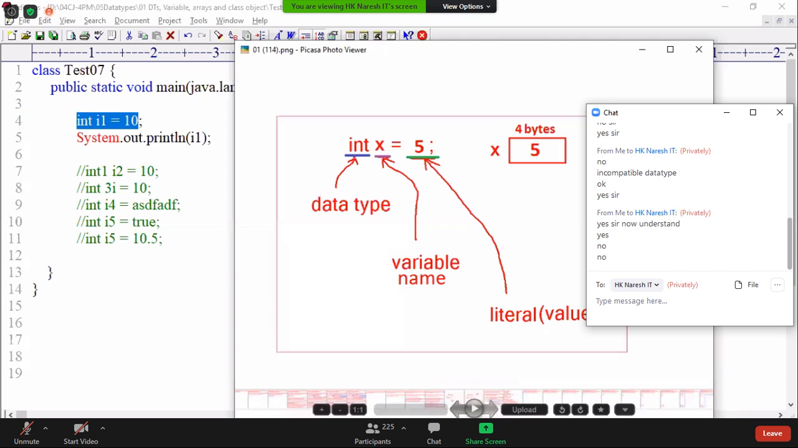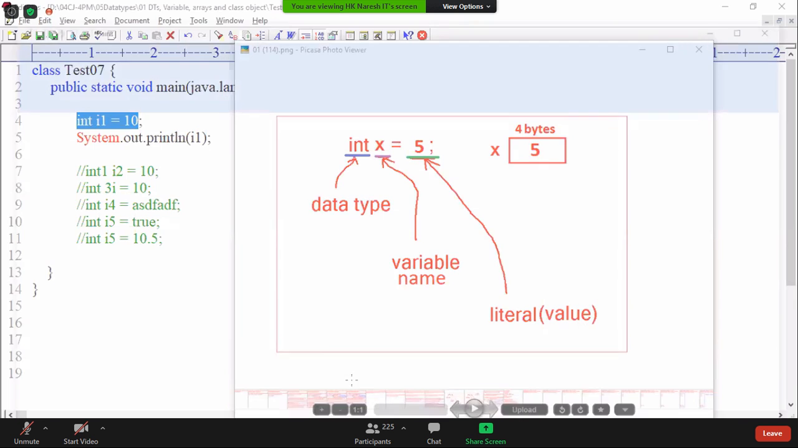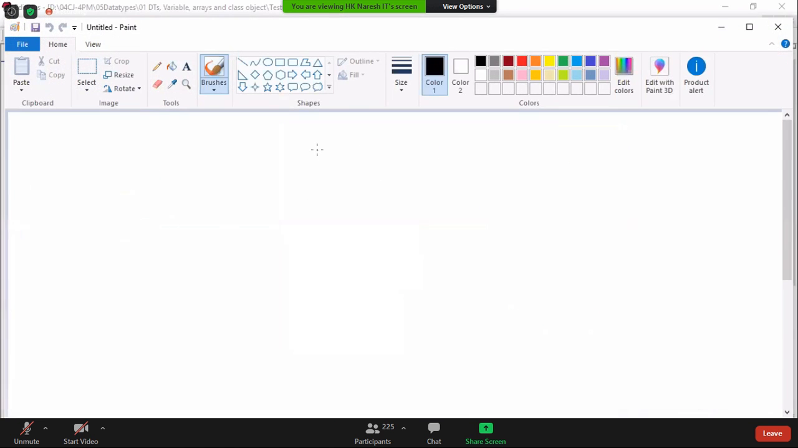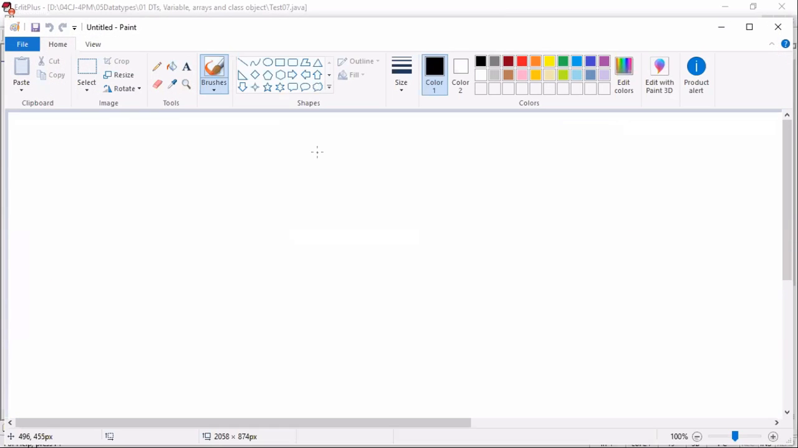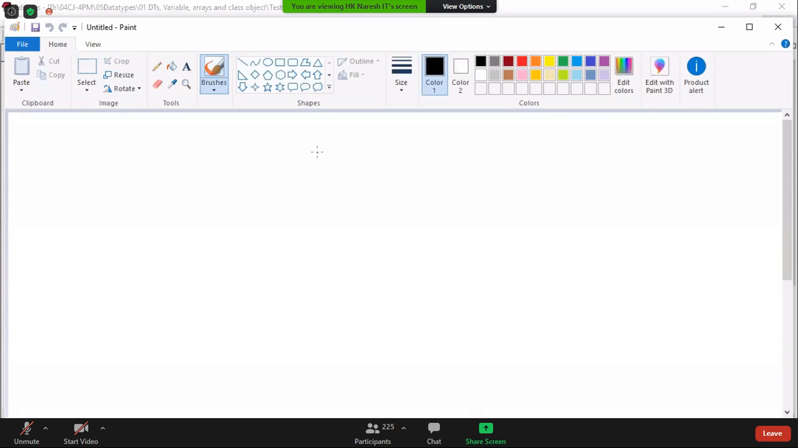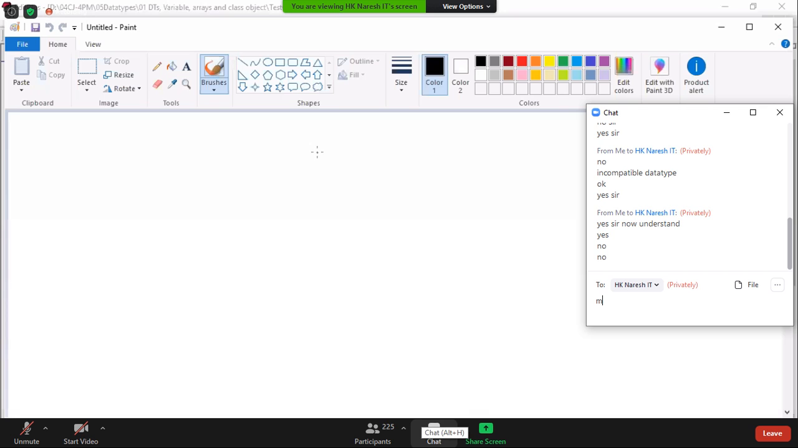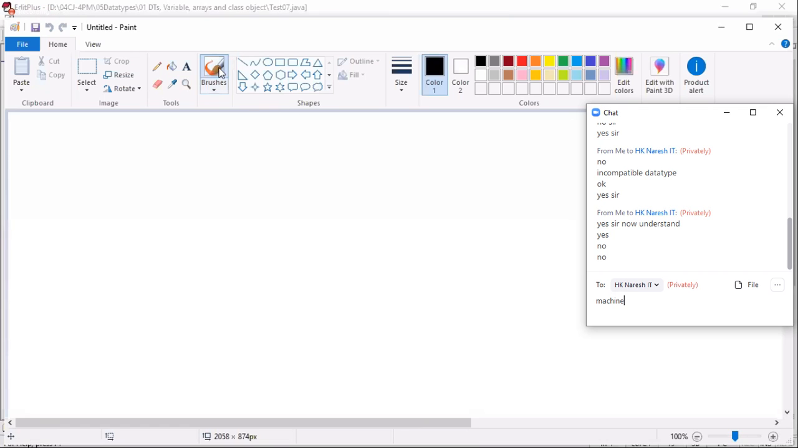No, it cannot. JVM can store value only in the binary format. Why? Operating system will not understand decimal values. Operating system can understand only zeros and ones. Then what will JVM do? First JVM converts the decimal value into binary value.